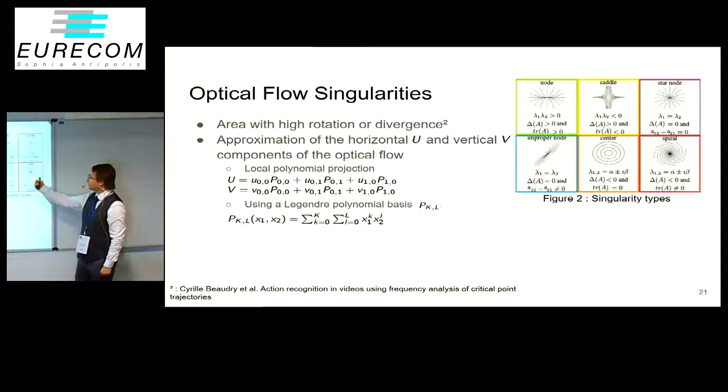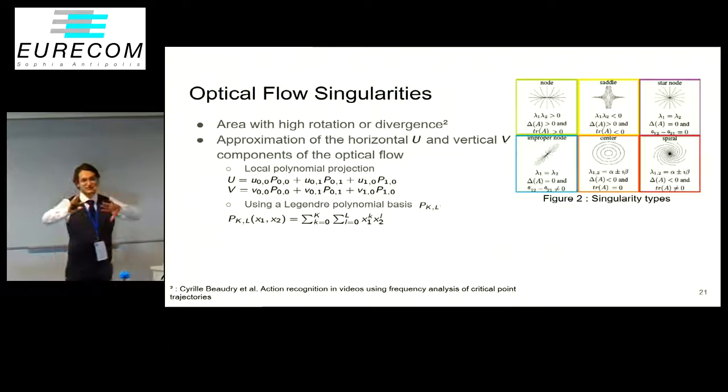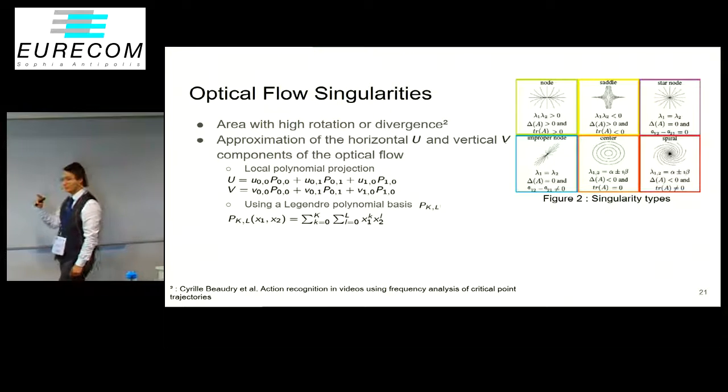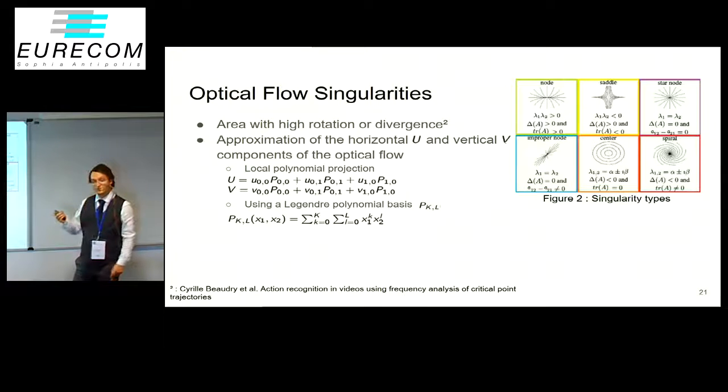What we want to do is to analyze locally the optical flow to try to extract areas with high rotation, like centers, or high divergence. If two areas are moving in different directions, the intersection of these areas can also be a singularity. So to do that, we extract locally the optical flow and project it on a Legendre basis to analyze the coefficients of the optical flow.